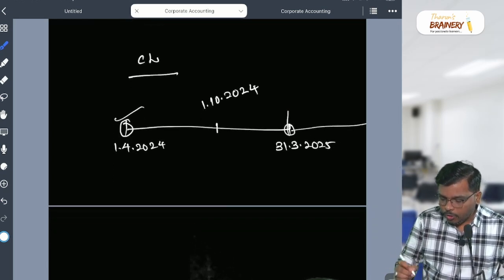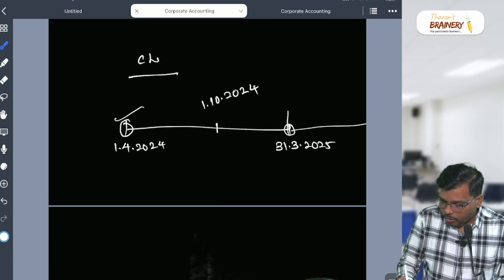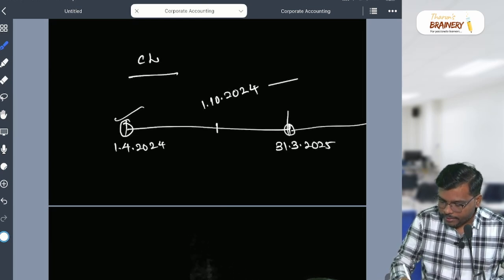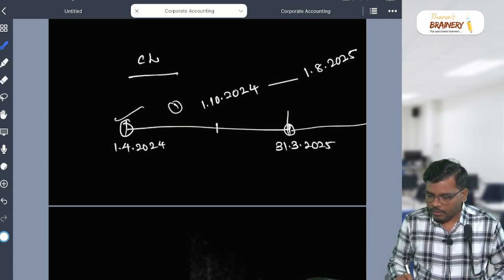Now, my dear student, this loan which you have taken is repayable. I will give you two examples. Loan is repayable on 1/8/2025.